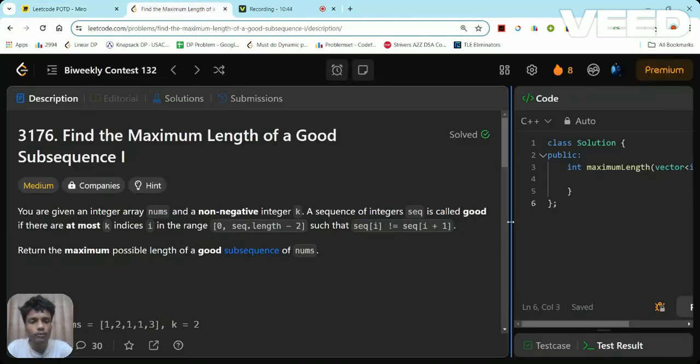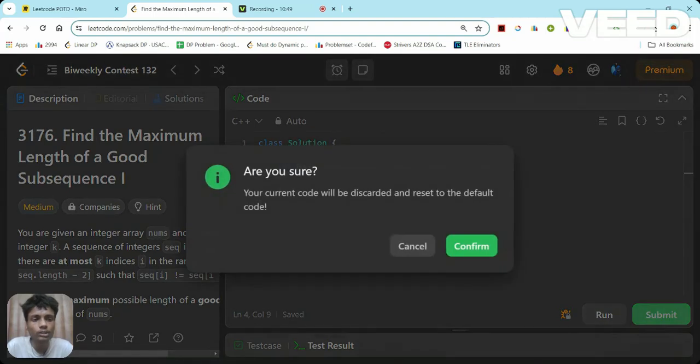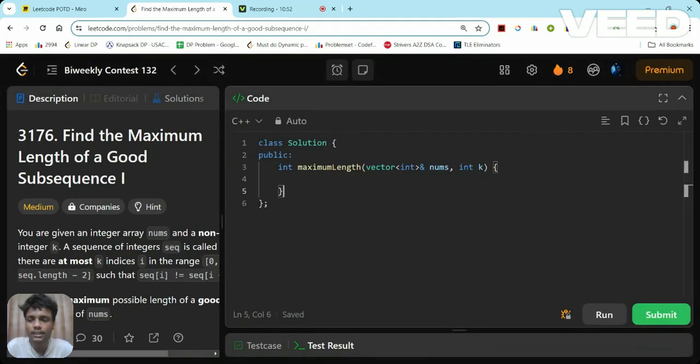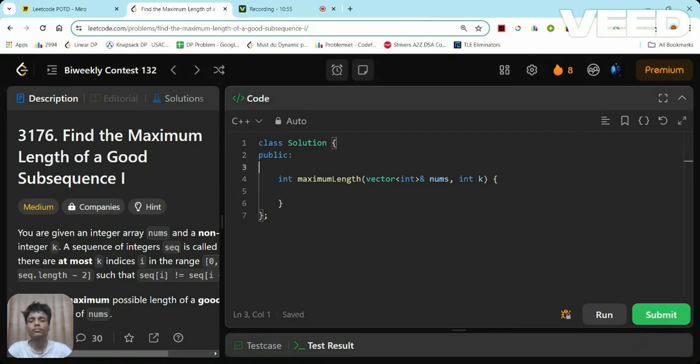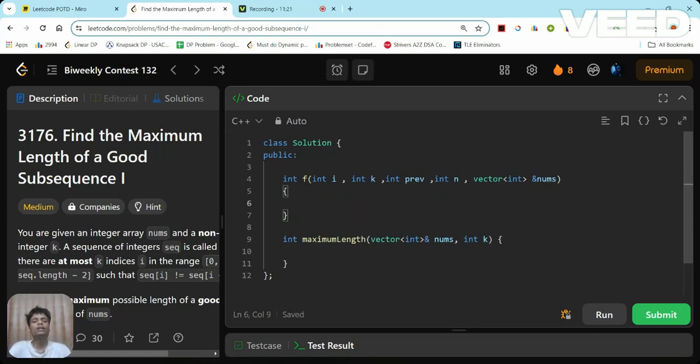Now let's move to the code for it. So first of all, I'm going to code the recursive approach. Let's declare a function. Three parameters I'll pass here. First is index, I will go from 0 to n minus 1. Second is the value of k. Third is the previous index, and then I will pass the size of the array and the array. Okay. These are the things basically required.